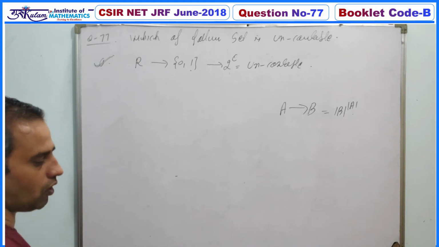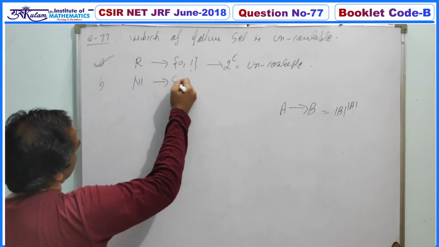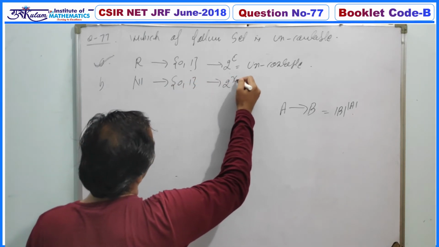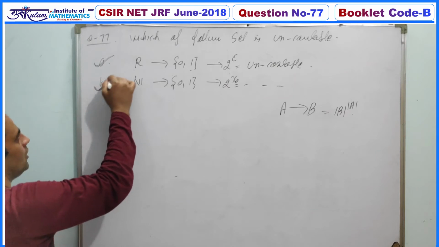The second is the set of all functions from the natural numbers to the set {0, 1}. Again this number is 2 to the power aleph naught, which is again uncountable. So the second option is also true.